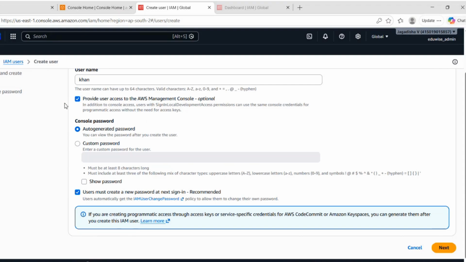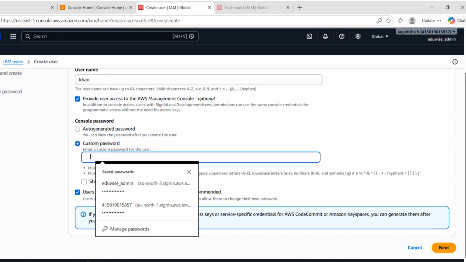To log in to the console, we need a username and password, right? So here it's providing two options: auto-generated password and custom password. It depends on the company. Some companies will use auto-generated passwords. Some companies will provide a custom default password. Later, once the user logs into the console, there is one more option called user needs to change the password. In our case, we'll provide one simple password.